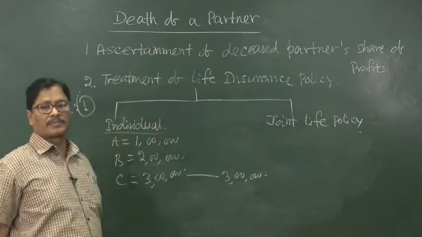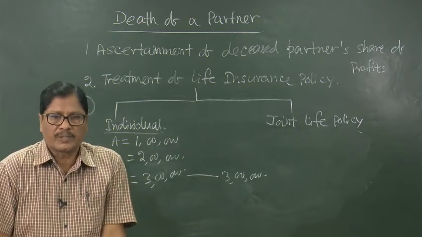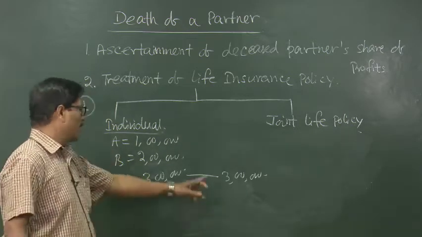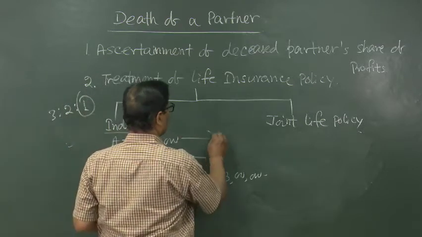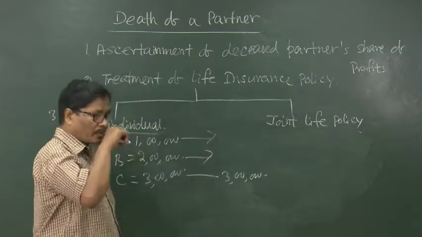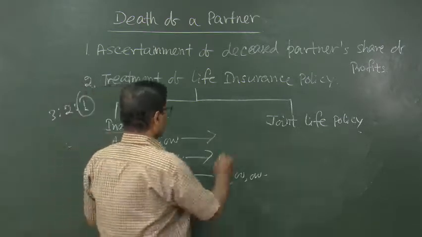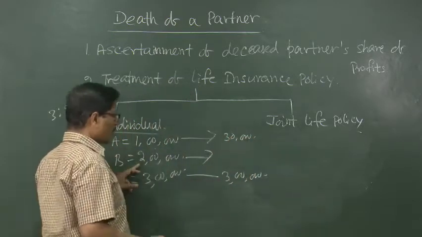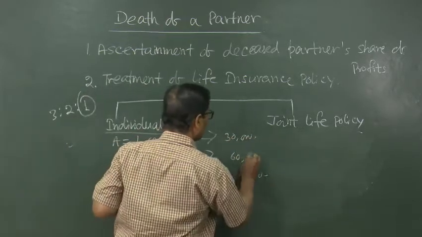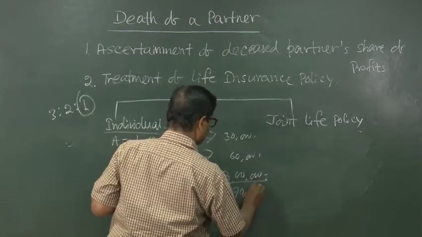On the death of C, we will be getting the entire amount of the policy, that is 3 lakh. Not only 3 lakh, but also the surrender values of the other policies will have to be taken into consideration. Suppose the surrender value is 30% in each case. So, 30% of 1 lakh will be 30,000 and 30% of 2 lakh will be 60,000. In this way the total will be 3,90,000,